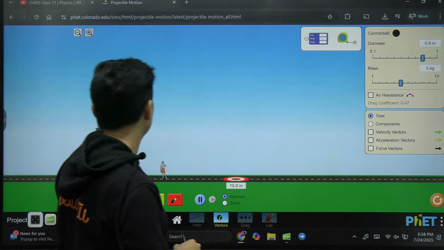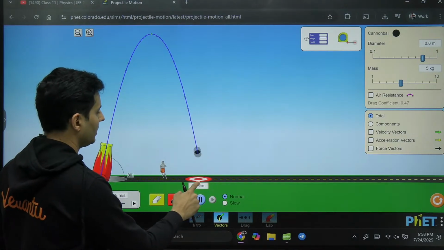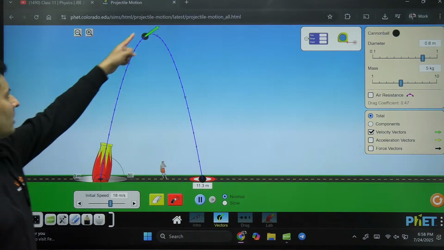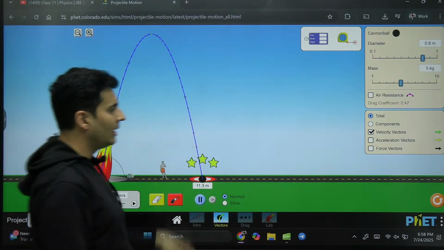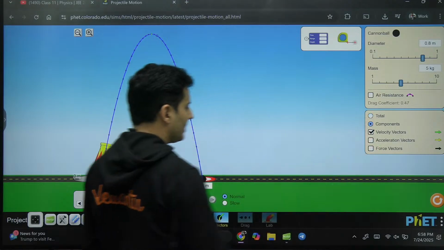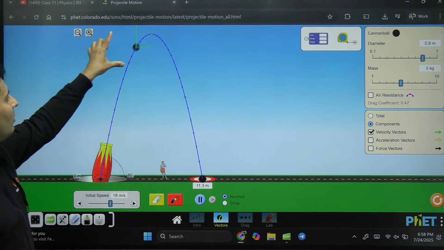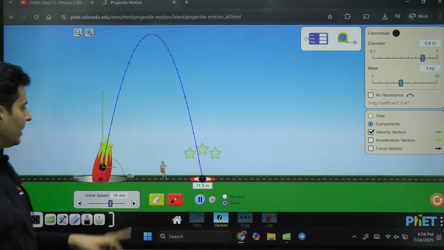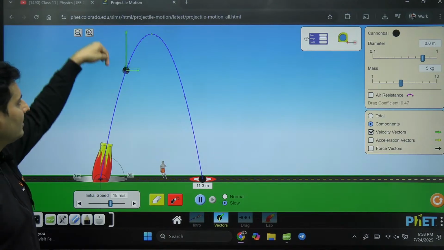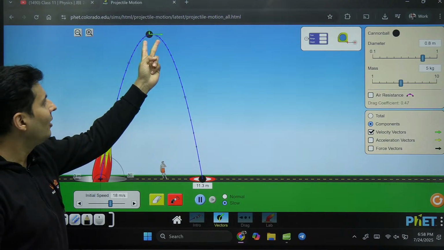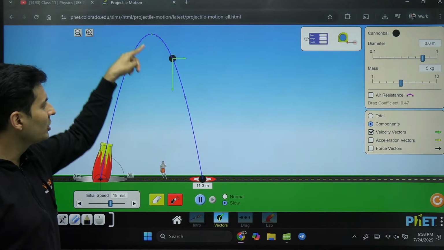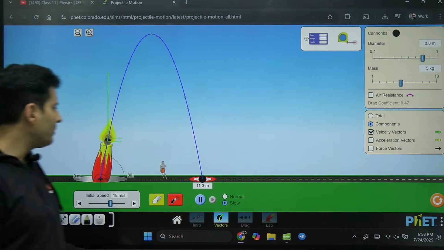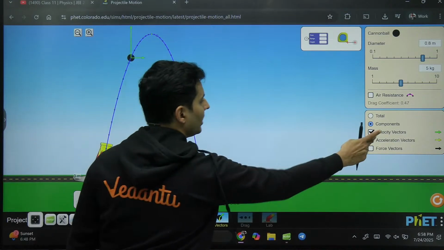Okay, let's fire it. It goes here and it has come over here. Let's see the vectors. Let's fire it. This is the velocity vector. See how it is going up and down. Now if you look at the components, it will be very clear. See how the components are continuously changing. Again, see the y component is reducing because acceleration is down. It is the x component which is always the same. Only at the topmost point, the velocity in the y direction becomes 0. Is it now absolutely clear? Even I can show you the acceleration.